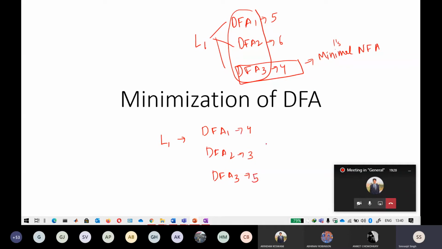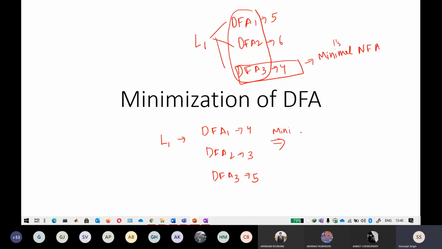Whenever you apply a minimization algorithm, what will happen is that if you input all these DFAs, so suppose some person gets DFA1, some person gets DFA2, some person gets DFA3, all of these, if input into the minimization algorithm, will result in DFA2. Because DFA2 contains the least number of states, it will always result in this. If in the first go you have designed DFA2, the minimization algorithm does nothing. It will return the same DFA to you.